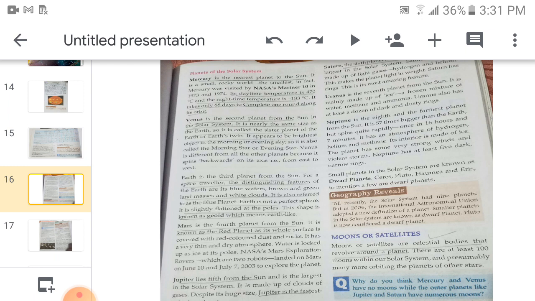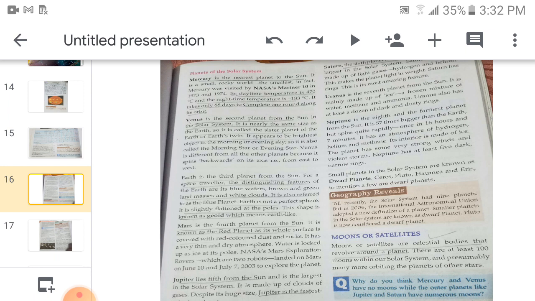1973 and 1974. Its daytime temperature, what is the temperature of Mercury? 470 degrees Celsius, and the nighttime temperature is minus 183 degrees Celsius. It takes only 88 days to complete one round along its orbit. No life is possible on Mercury because you can see the temperature difference: so high during daytime and so low during nighttime. So nobody can live there.